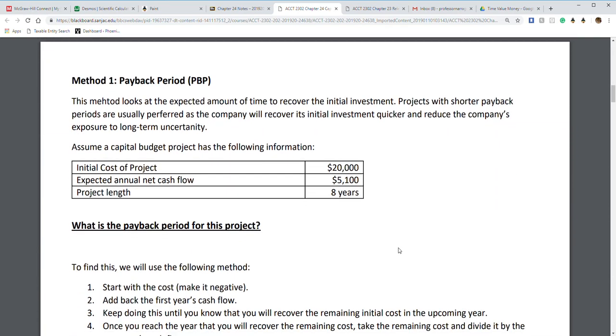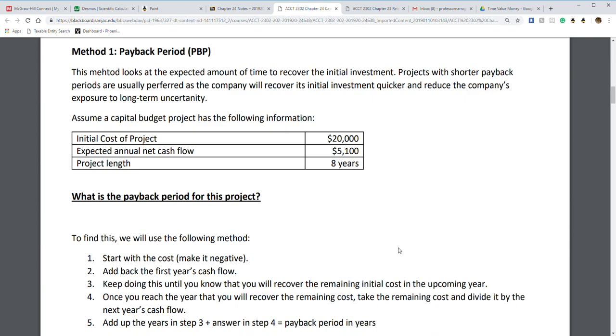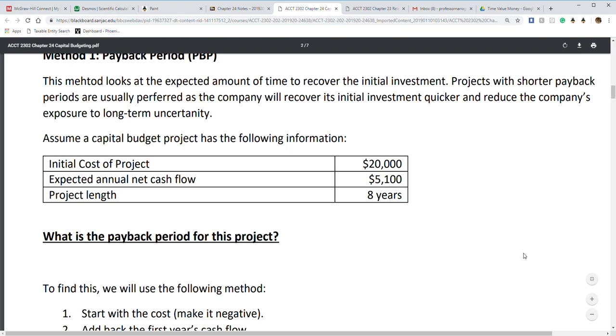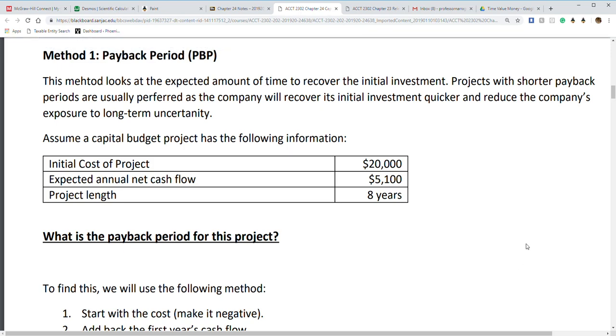The first method is known as the payback period. So let me zoom this in. The payback period looks at the expected amount of time to recover the initial investment. And usually this is a good way to show how quickly we can pay this back and start making profit on it. So we're going to use this example. We're going to say this project costs us $20,000. We are expecting a cash flow of $5,100, and it's going to be for about 8 years. Cool, rock on.